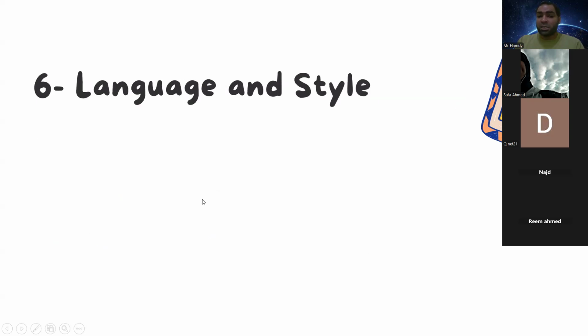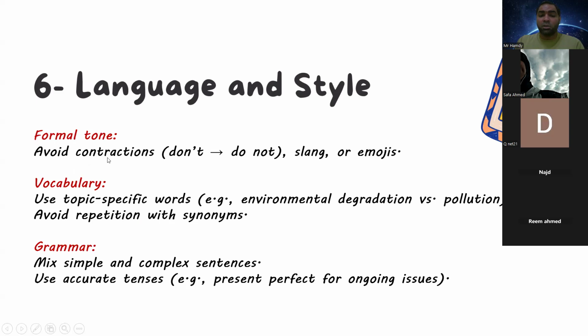Number 6, language and style. You have to take care of your own spelling, something like that. Formal tone, like avoid contractions. Don't use contractions. You have to use the full form. Don't use slang. Don't use emojis or something like that for the computerized test, by the way. Vocabulary: use topic-specific words, and you have to take care of your grammar to mix between the simple and the complex sentences. Don't use simple sentences all the time.